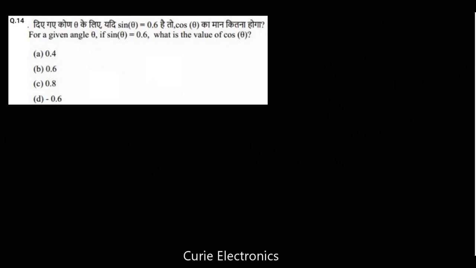For a given angle theta, if sin theta equals 0.6, we have to find cos theta. All of you know one simple equation. What is the equation? Sin square theta plus cos square theta equals 1.